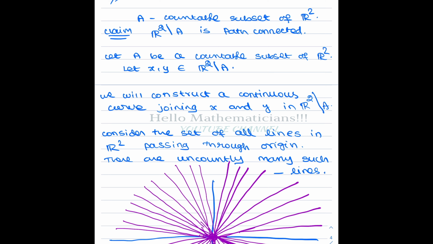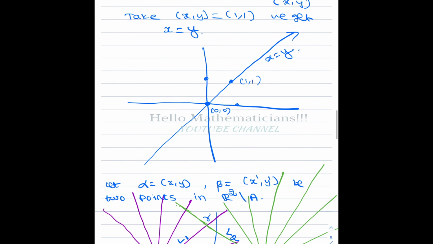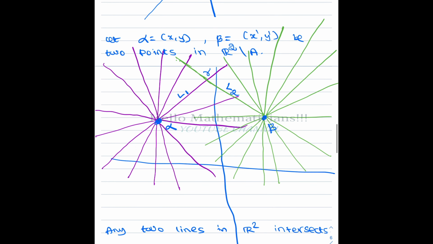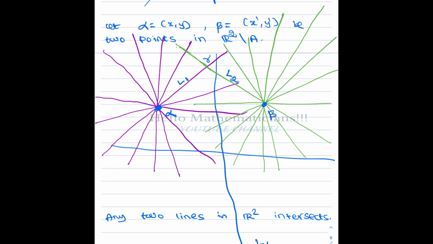That we deal with next. Now we take two points, alpha to be (x, y) and beta to be (x prime, y prime), two points in R2 minus A. So I have taken A to be a countable set, and I take two points from R2 minus A. I call them alpha and beta.